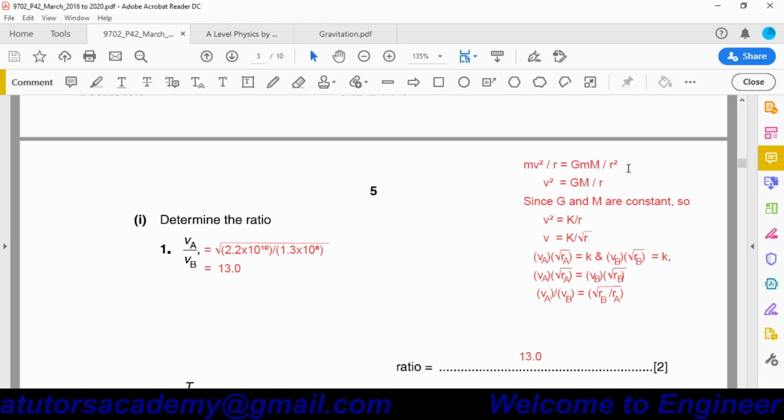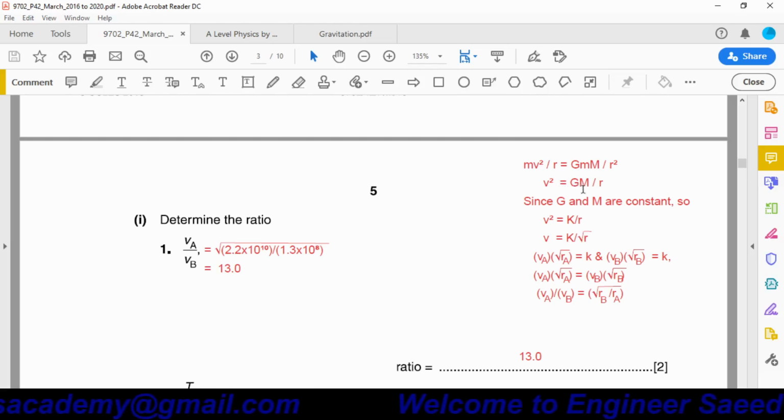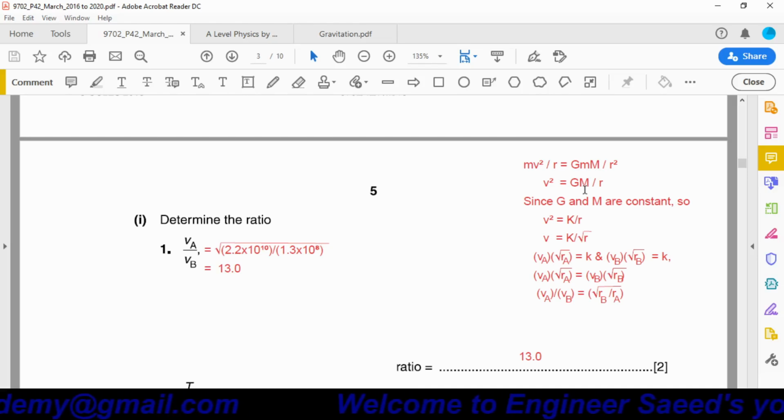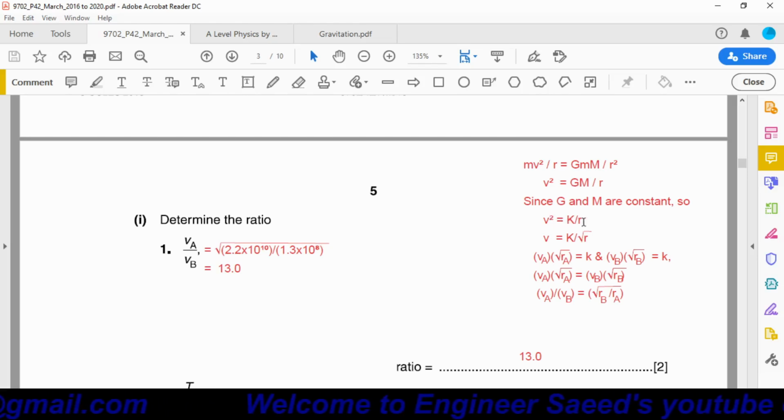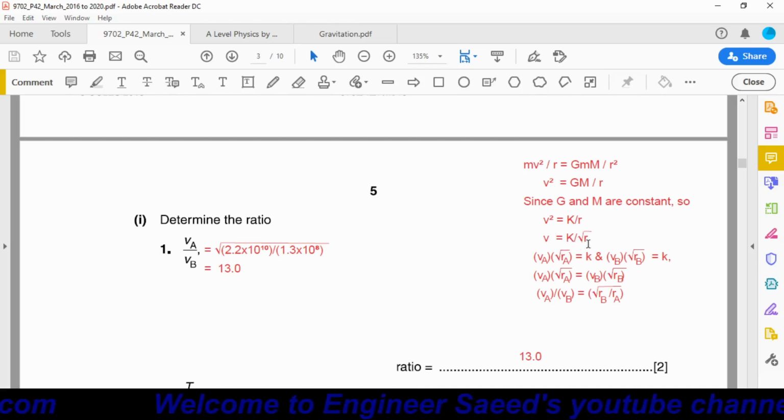By rearranging we get v square is equal to GM over r, where capital G is the gravitational constant and M is the mass of the planet. This is also constant, so both quantities are constant, and we can write v square is equal to constant k over r. By taking the square root we get v is equal to k over under root r.